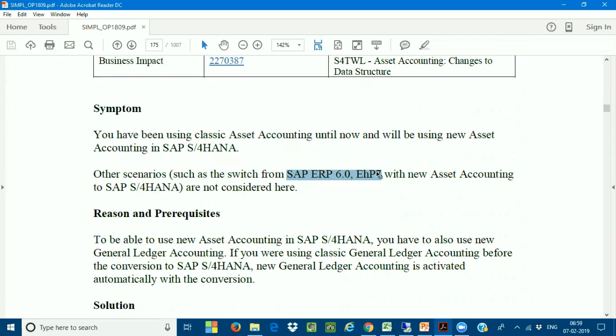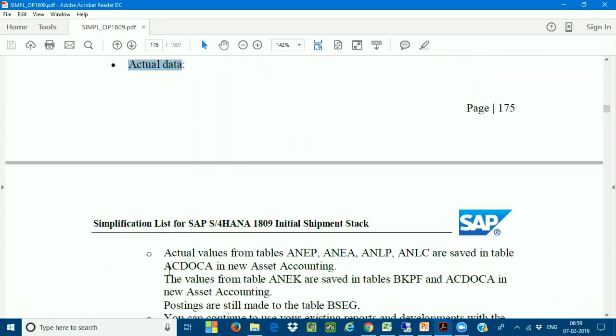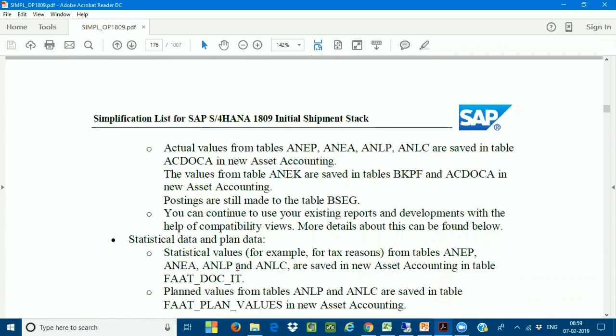The first one: make sure that you are on EHP 7 with the new asset accounting. With the new asset accounting, there are two types of data. One we can call the actual data, and the second one we call the planned data. Very important. One is the actual data, another one is the planned data.